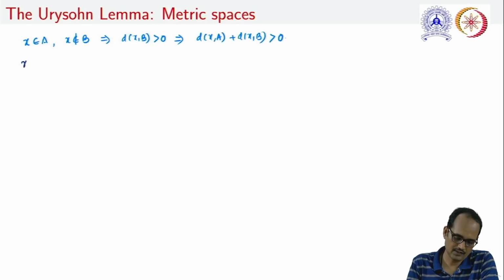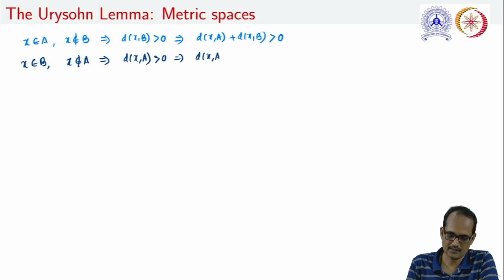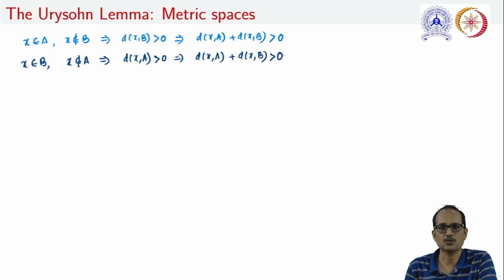Similarly, if x is an element of B, note that x cannot be an element of A, and in this case we can conclude that d(x,A) is greater than 0, so this sum is also greater than 0.